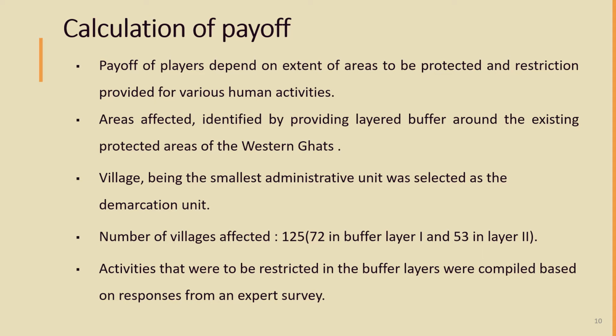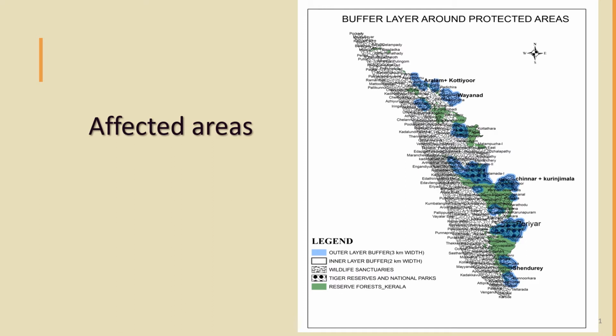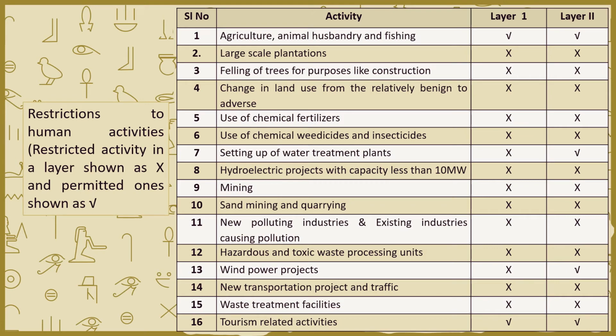Here, payoff depends on the extent of area to be protected and restrictions for various human activities. Areas affected are identified by providing buffer layers around the protected areas, and village is selected as the demarcation unit. Activities to be restricted were compiled based on an expert say. This figure shows the affected areas. This table has the activities restricted in layer 1 and 2.